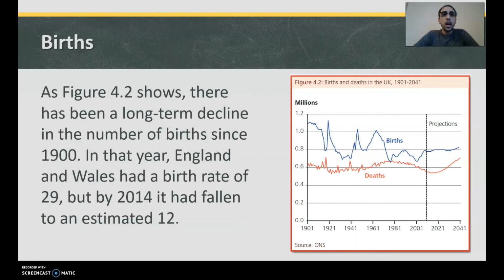So as we saw, England and Wales had a birth rate of 29 in 1900, meaning of 1,000 people in England that year, 29 had a baby. However, by 2014, it had fallen to around 12. So only 12 people out of 1,000 would have had a baby that year.